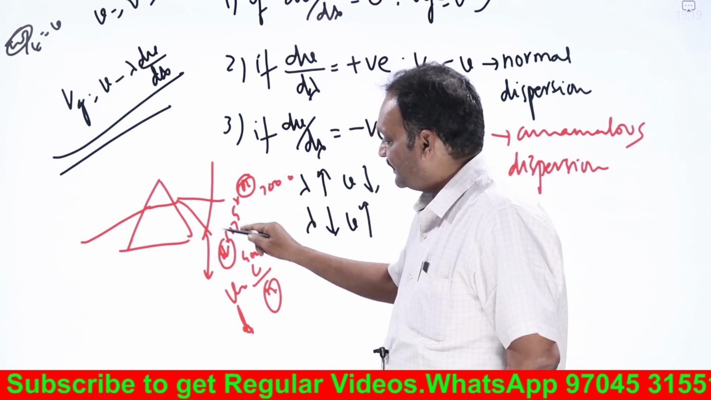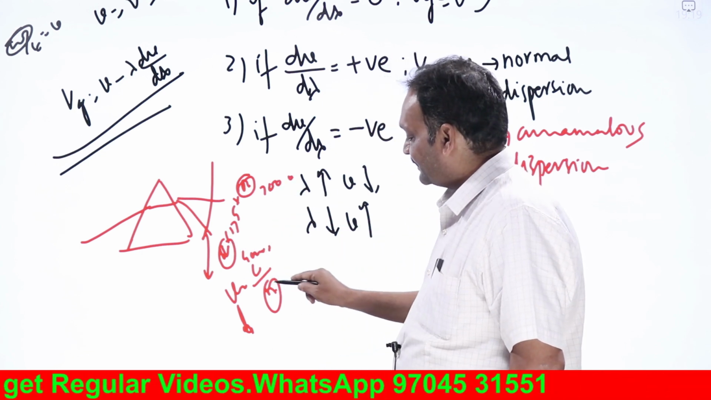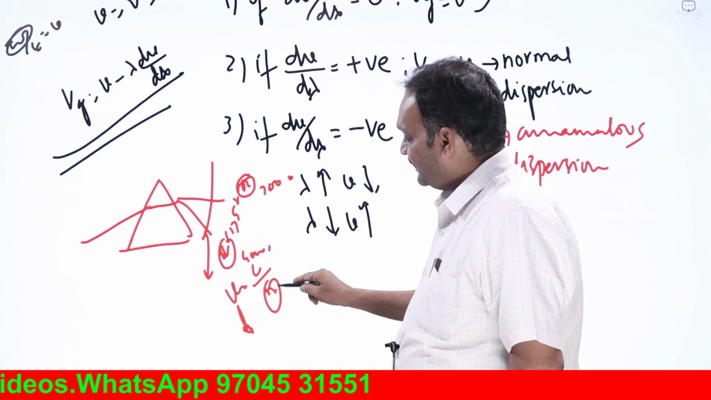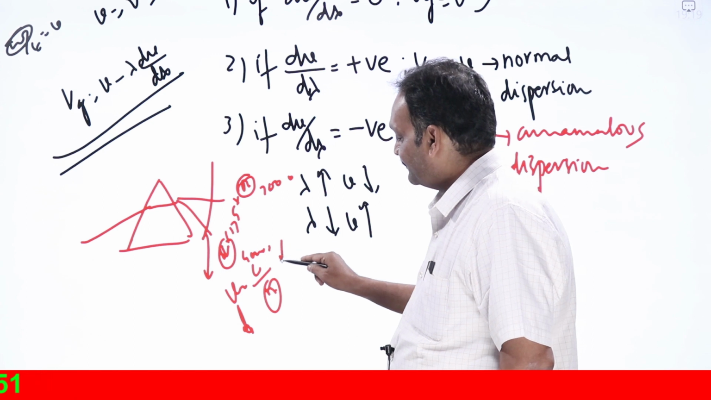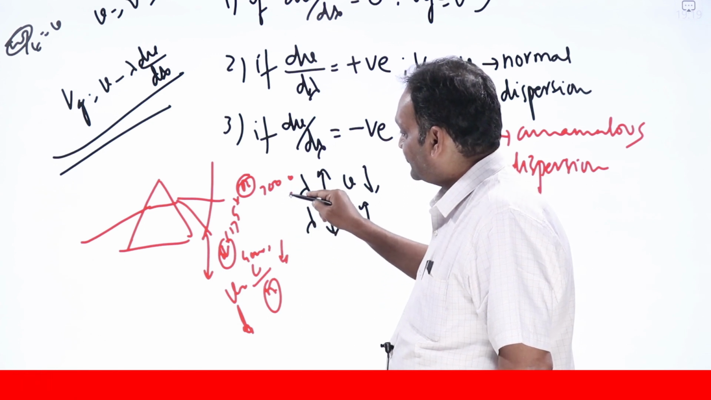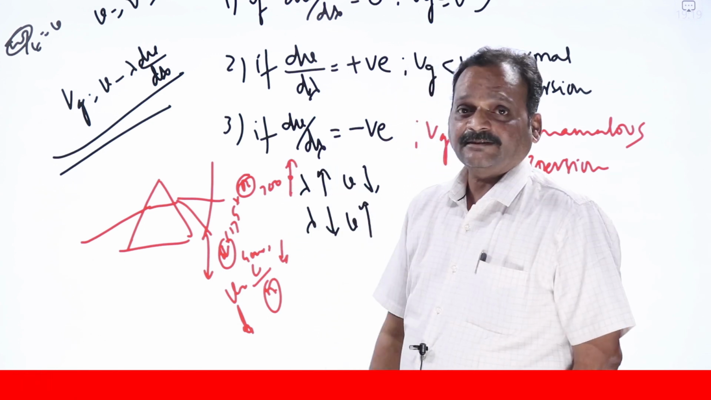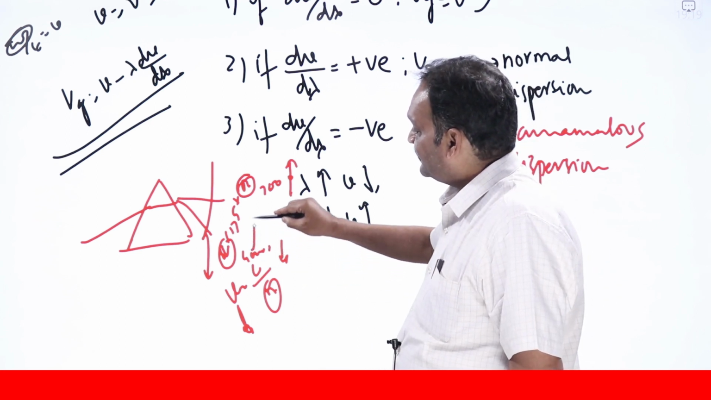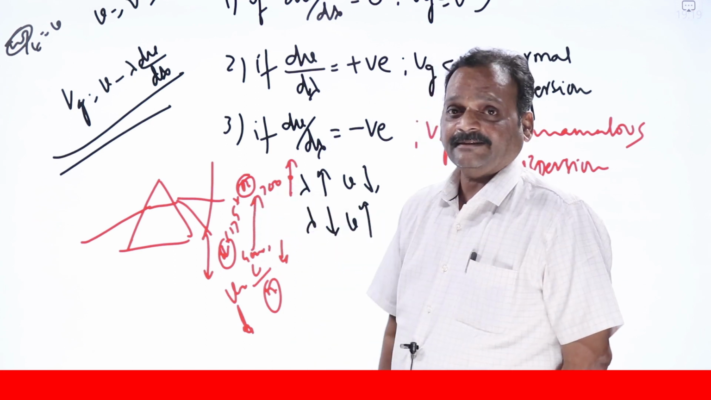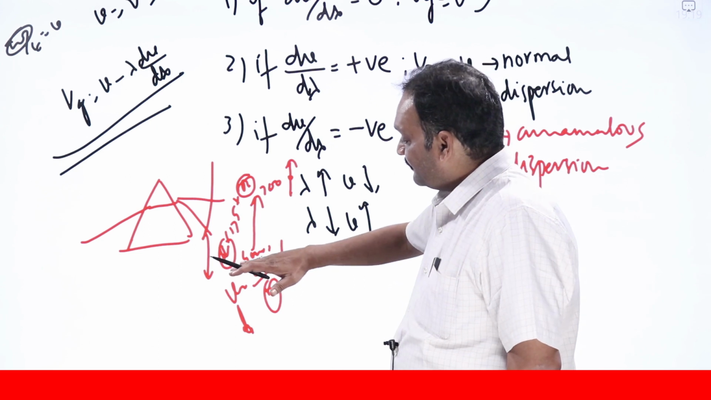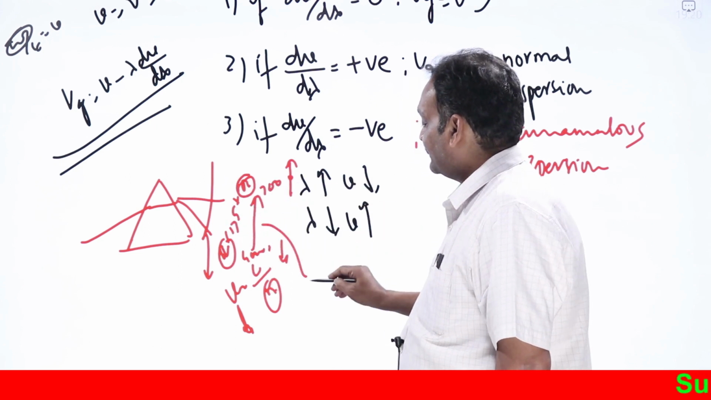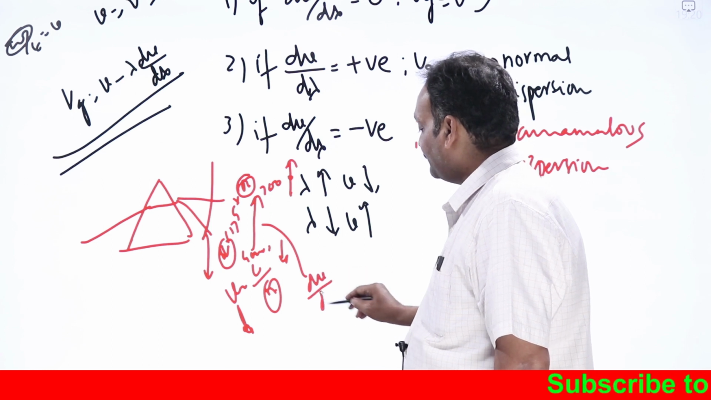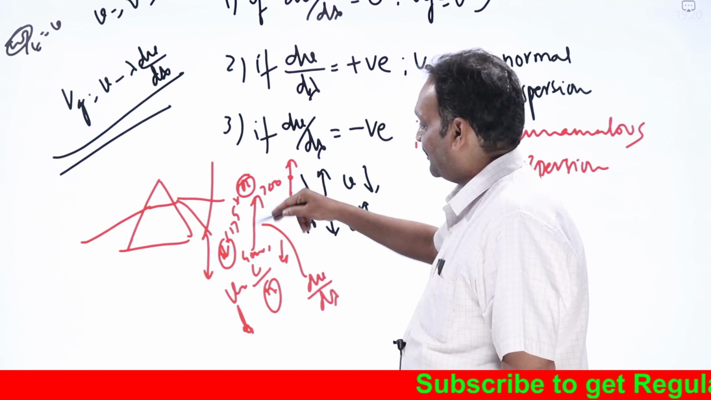Because this violet light is bending more, I say the refractive index is more for violet light. When N is more, velocity will be less. So the velocity for violet light is less, and the velocity for red light is more. Red wavelength is more, so as wavelength increases, velocity also increases. Carefully observe here: when the wavelength increases from 4000 to 7000, velocity is also increasing. That is, dv by d lambda is positive.